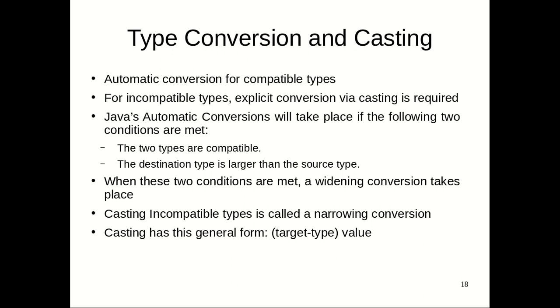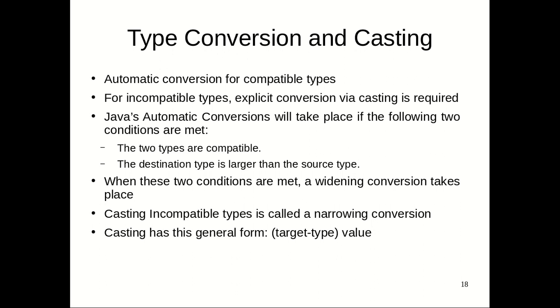Now casting of incompatible types is called narrowing conversion. You need an explicit type cast when the destination size is smaller than the source size. In that case you are narrowing down, truncating the conversion, so some information, maybe at the higher significant bits, might be lost during this conversion.